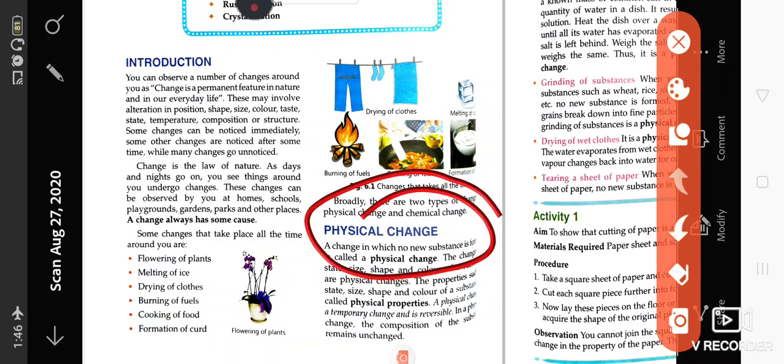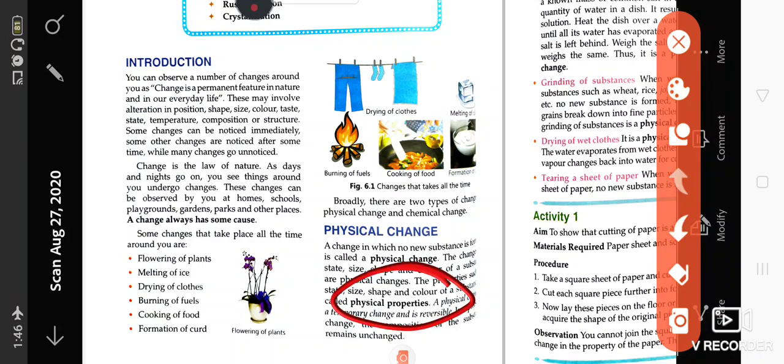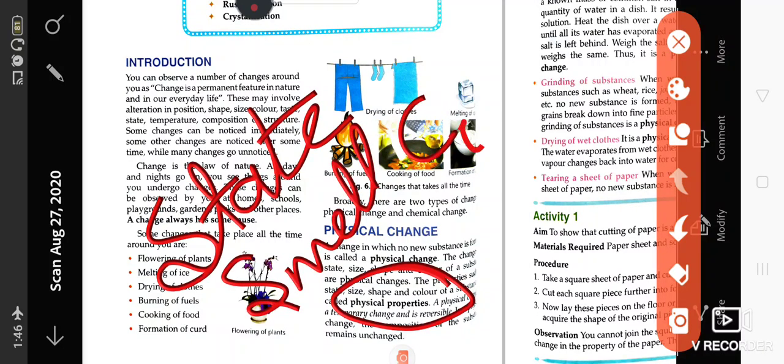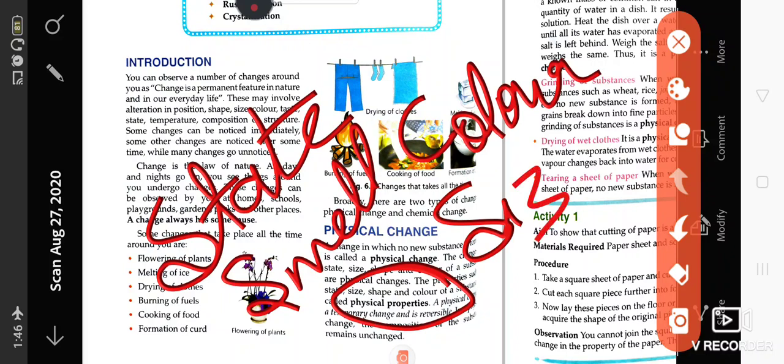I have told you that physical changes are the changes which occur in the physical properties. Physical properties are like state, smell, color, and size. So these are some of the physical characteristics of a substance.